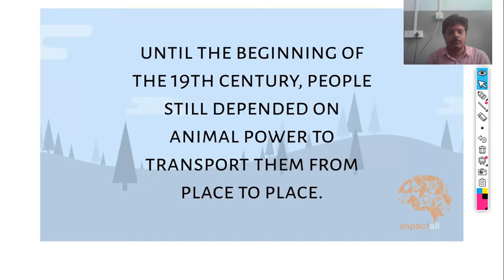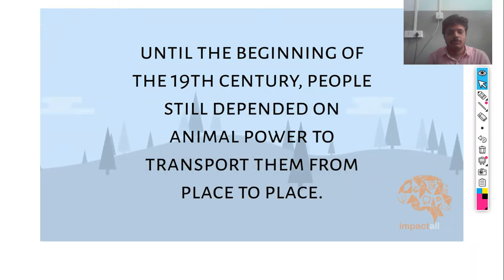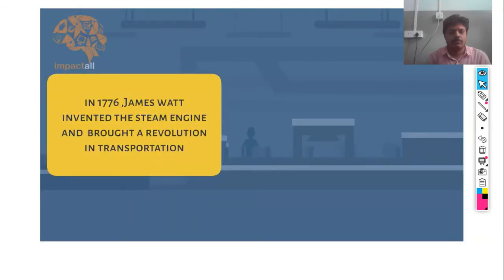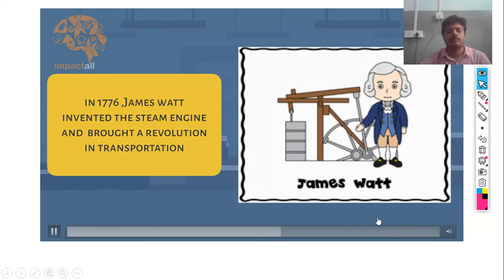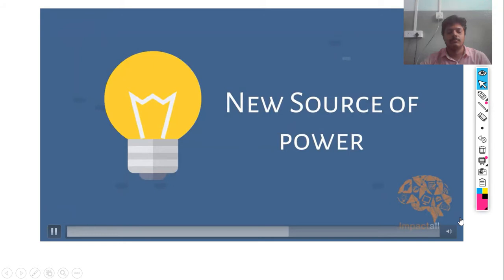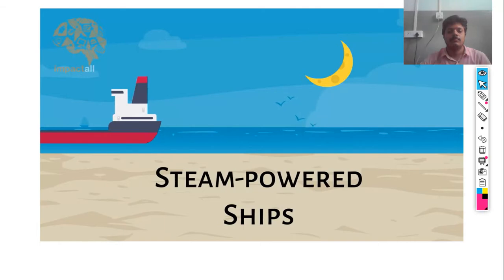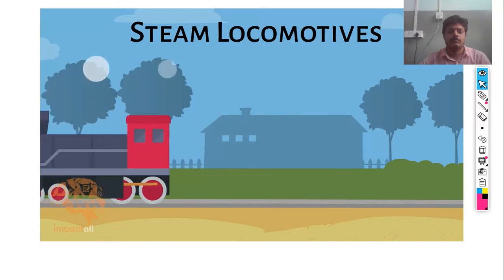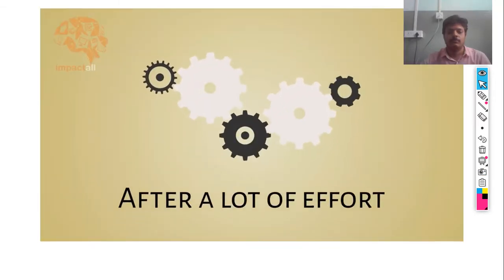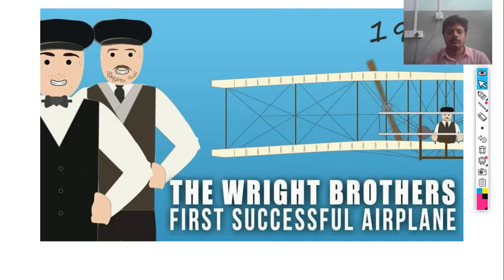Until the beginning of the 19th century, people still depended on animal power to transport them from place to place. Until James Watt invented the steam engine and brought a revolution in transportation. It gave us a new source of power. Steam engines powered the ships and rail locomotives to increase the efficiency of their operation. After several attempts and failures to achieve the goal of flying in the sky, in 1903, the Wright brothers successfully invented and flew the first airplane.